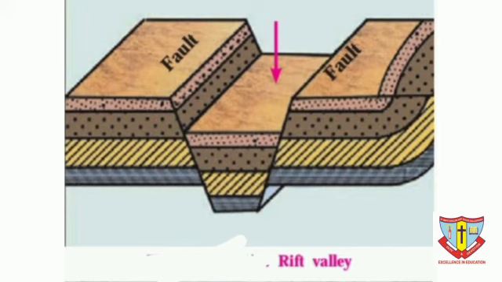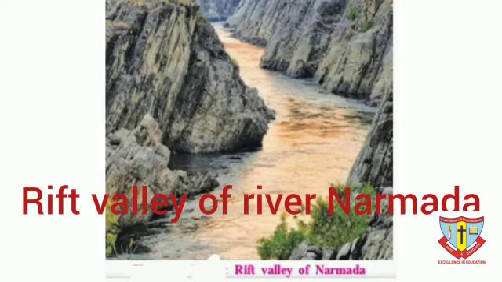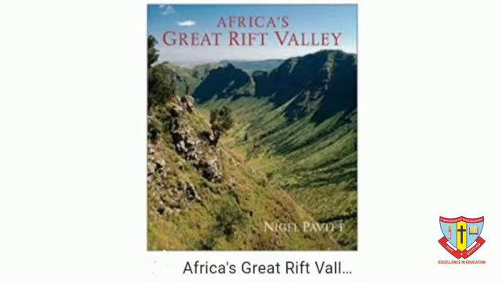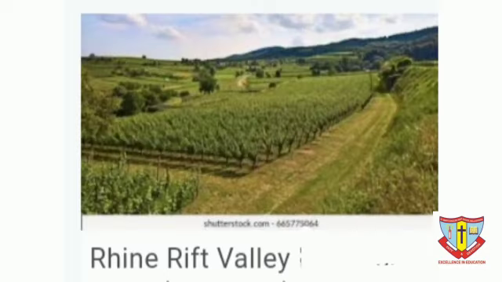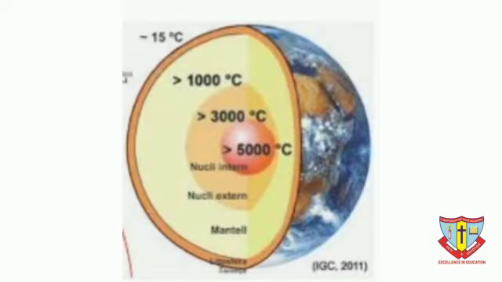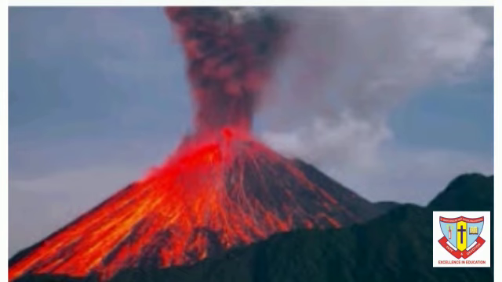For example, the rift valley of river Narmada in India, the Great Rift Valley of Africa, the Rhine Rift Valley, that is on Rhine River of Europe. In next part of our lecture, we will learn about the movements in the earth and volcanoes.